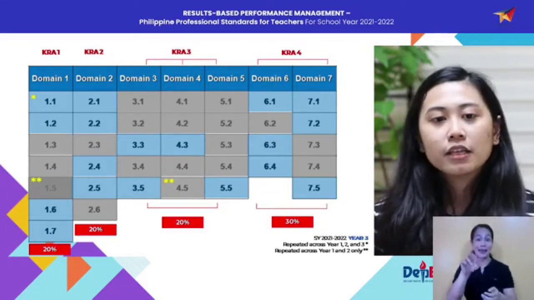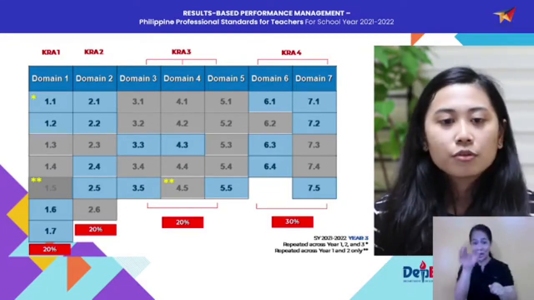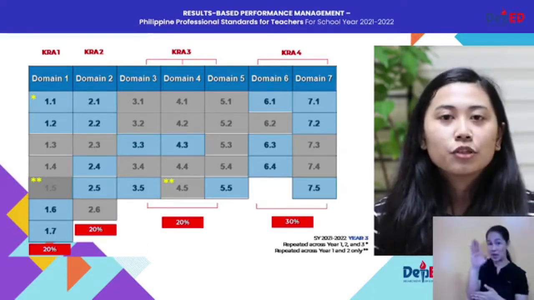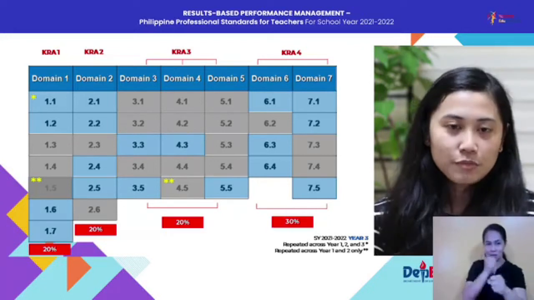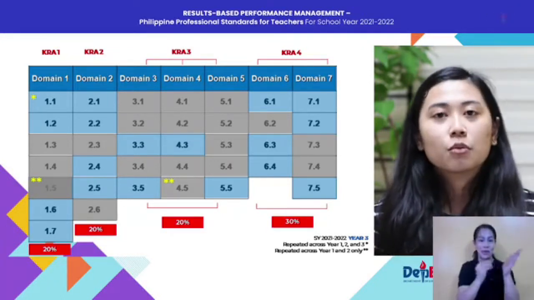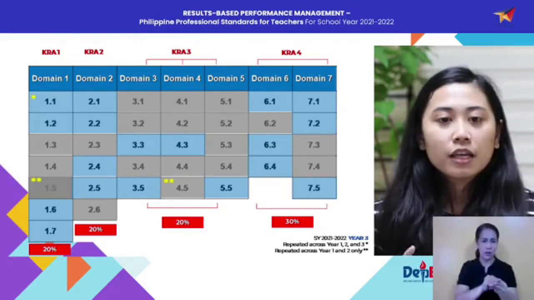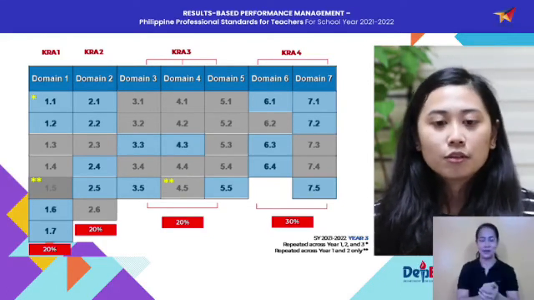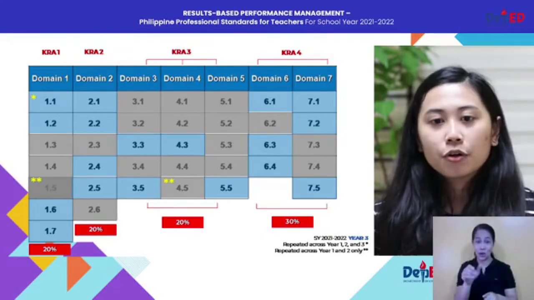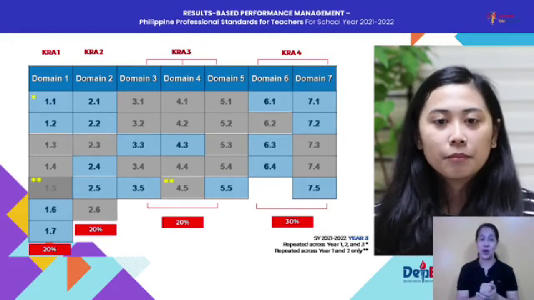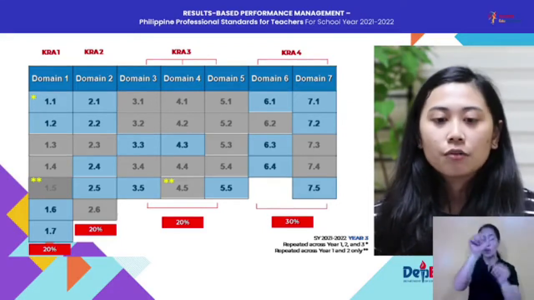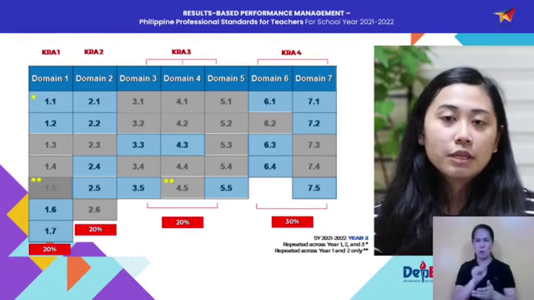So for example, in KRA1, all those highlighted in blue are the year 3 or the school year 2021-2022 PPST indicators. And if you sum all of those up, that is equivalent to 20%. Your KRA2 or your domain 2, that is equal to 20% as well. Your KRA3, which is a combination of domain 3, 4, and 5, all of those are equivalent to 20%.